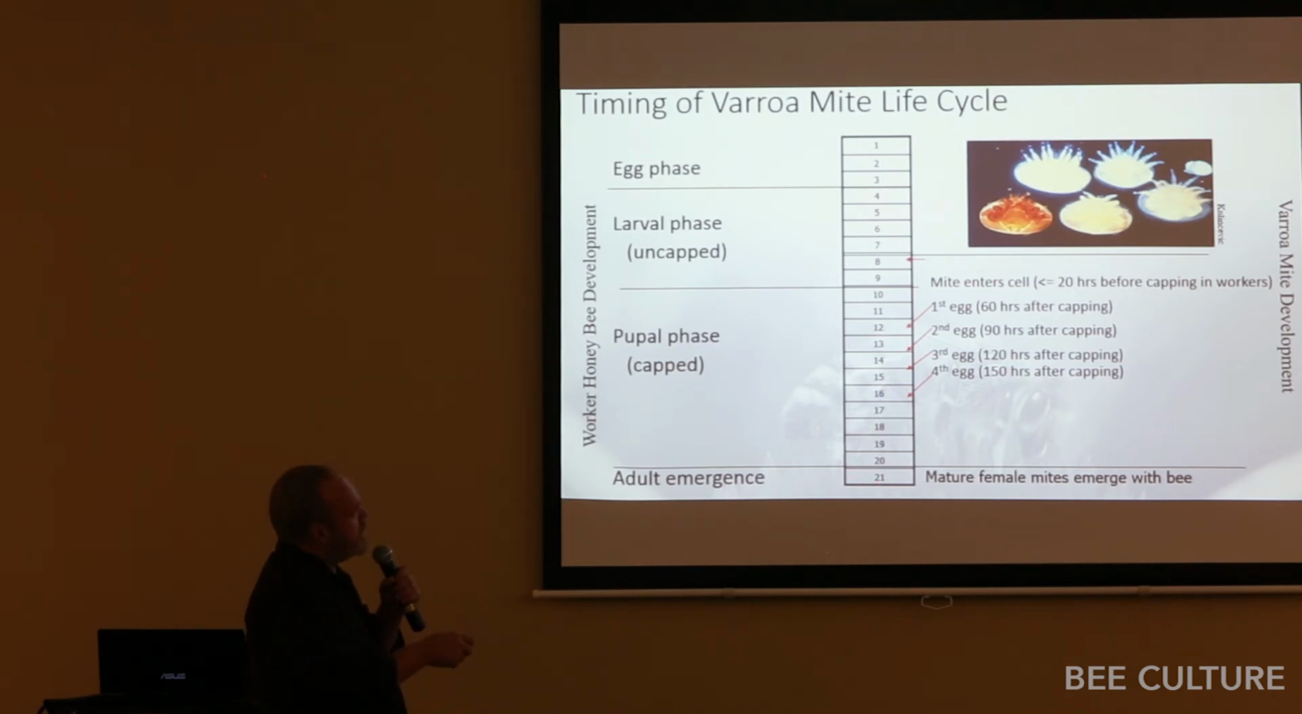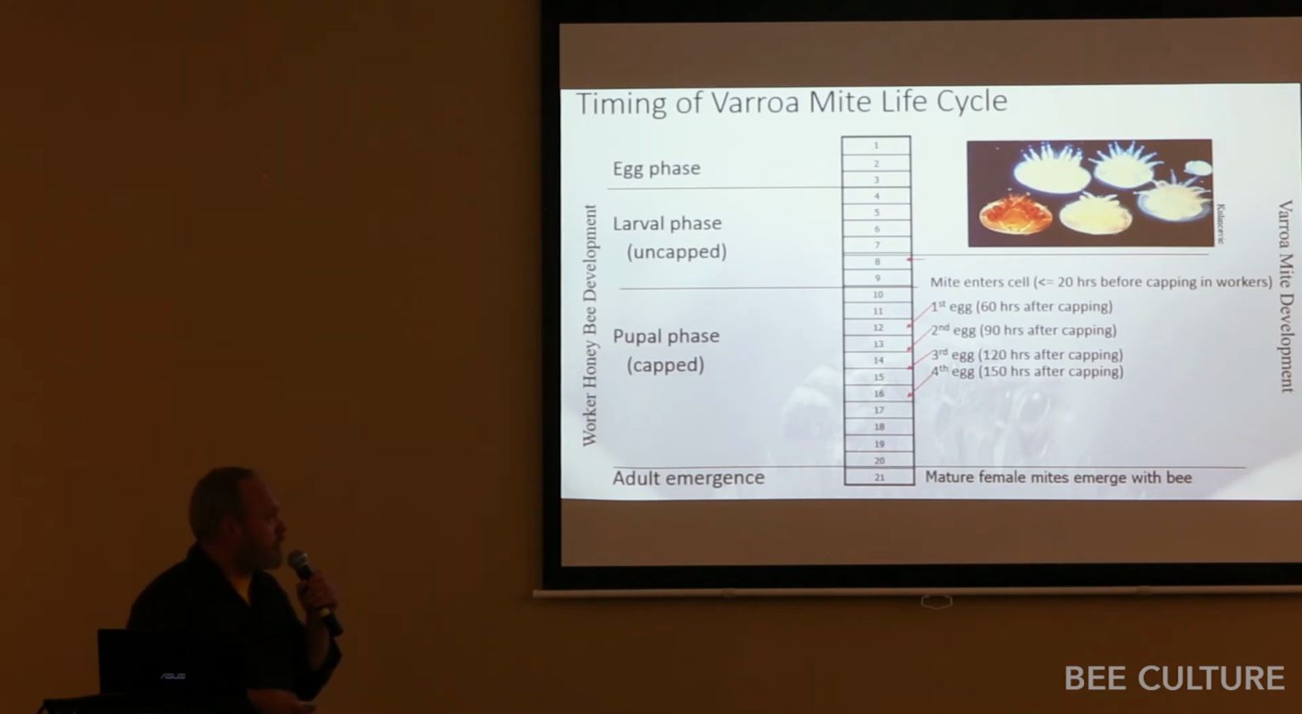Well, here what we see is that the female mite on a nurse bee enters that cell a day or two before capping. And then after capping, 3 days later, or 60 hours later, it lays its first egg. And then it lays an egg every 30 hours thereafter. So these are the different stages of the mite. Only those female mites that get sclerotized over here are going to survive hatching out with the emerged worker bee.